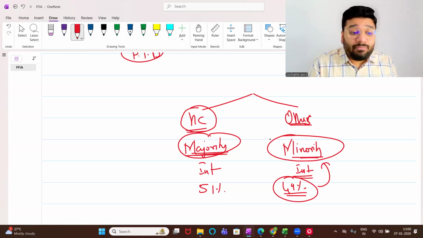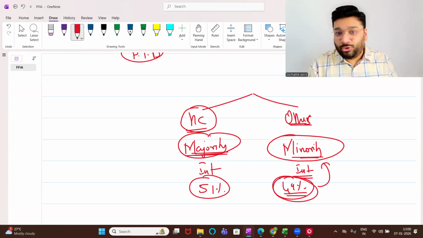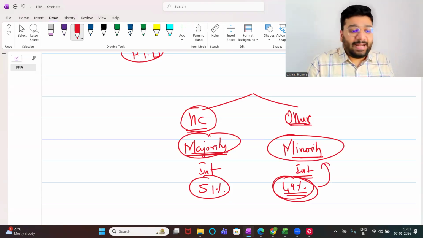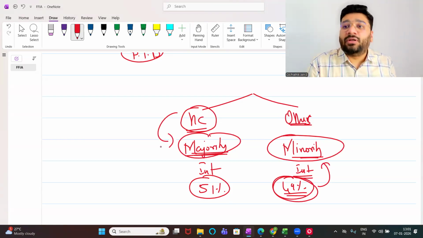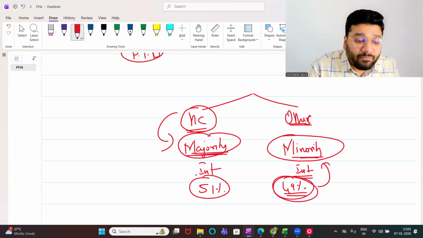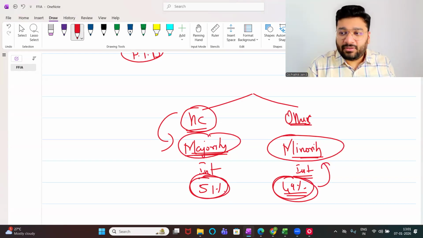So majority does not mean 51%. Minority here does not mean 49%. Today itself I'll prove this point. But all we're trying to put forth here is that the holding company will always hold the major share. If the holding company is investing in shares of the other company, it will have more than 50% stake. Got it? You guys are giving a little bit of a dull face.